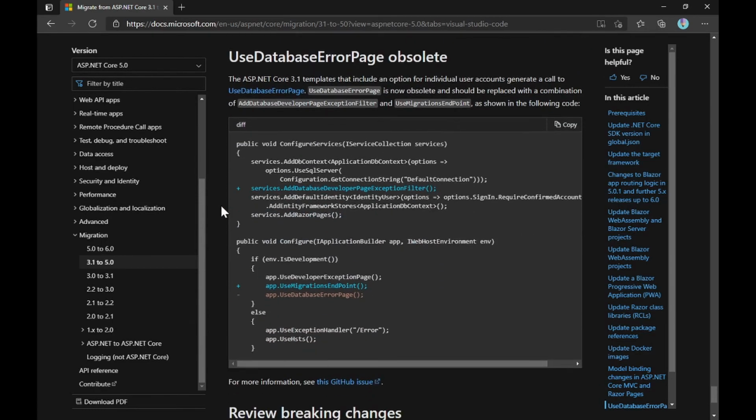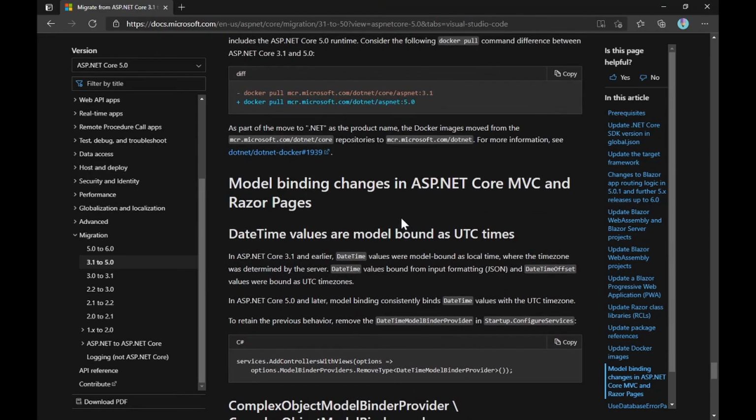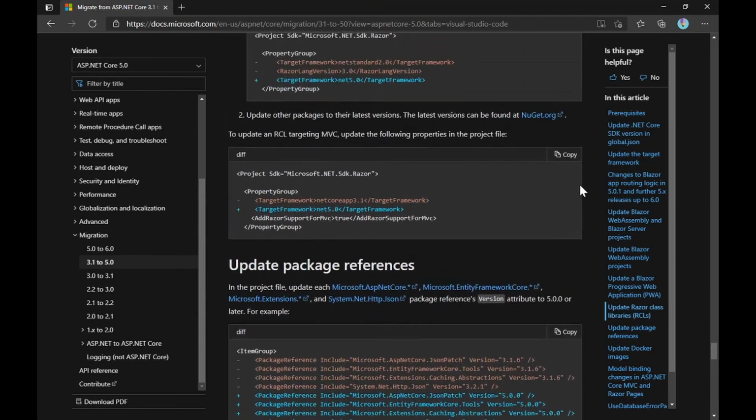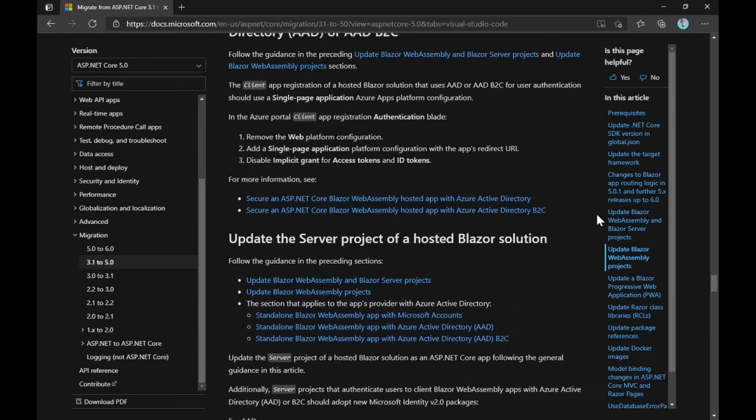Update database error page. If you used to generate a template, you used to get this database error page, right? Now it is obsolete, and instead of that you'll have to use a combination of these two. First you will add services.AddDatabaseDeveloperPageExceptionFilter, and then you use app.UseMigrationsEndPoint. They both combine and work as this. Okay, so I've tried to explain, and of course I missed a lot, like the Blazor updates, because I haven't worked with Blazor, otherwise I would have explained it.